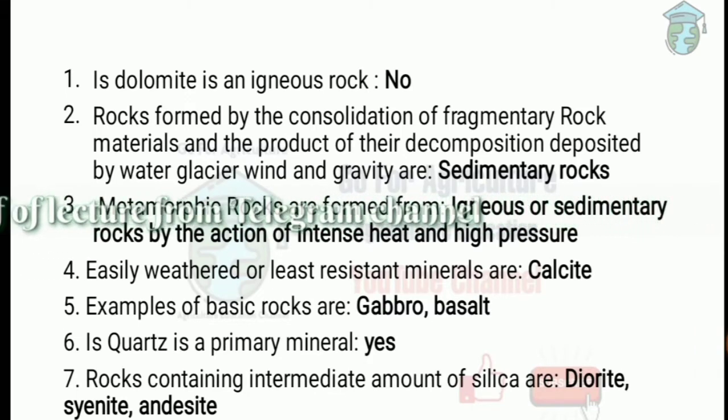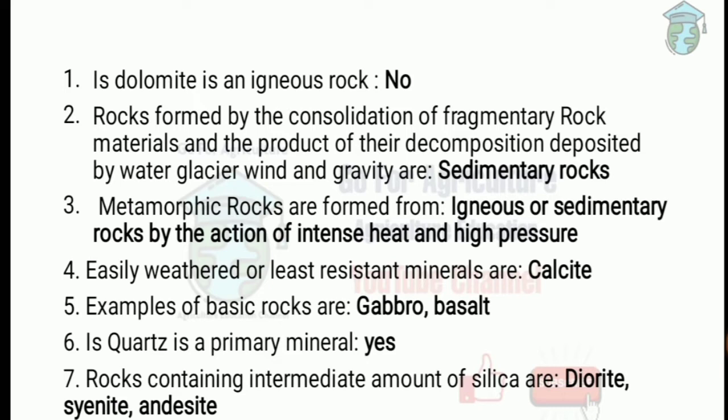Metamorphic rocks are formed from igneous or sedimentary rocks. How are they formed? Through the action of intense heat and high pressure. Next one, easily weathered or least resistant mineral is calcite. This is one of the very important questions, that the least resistant mineral is calcite.